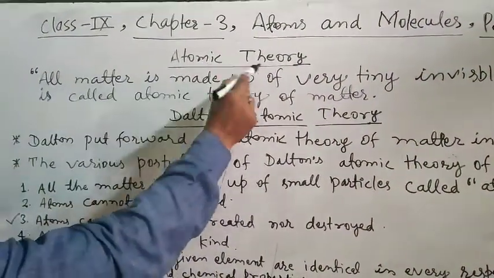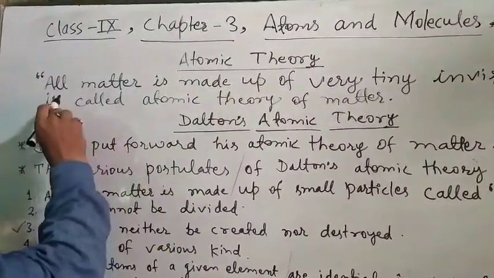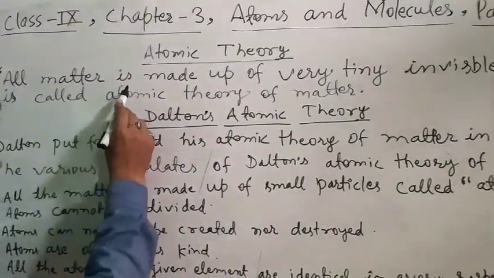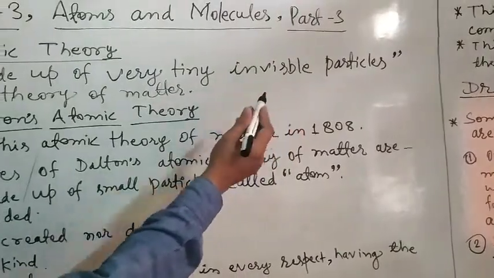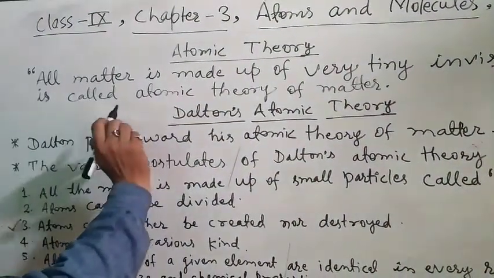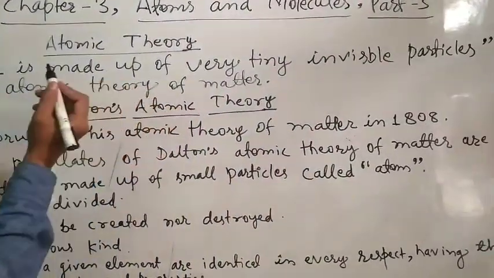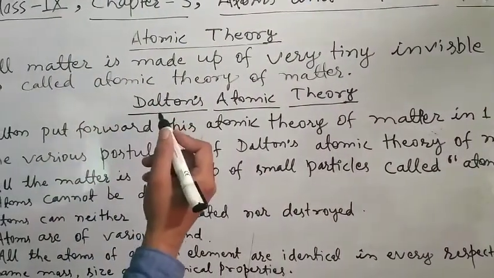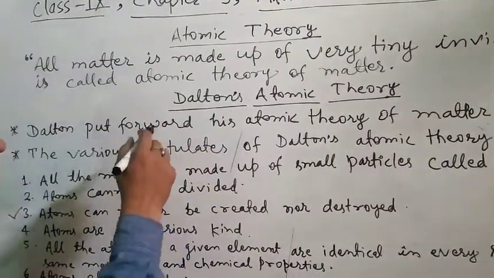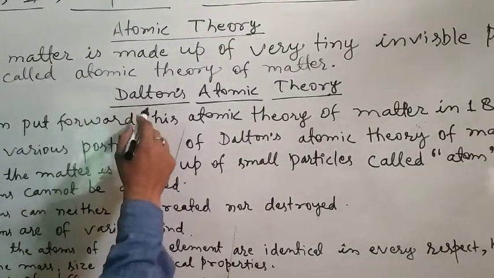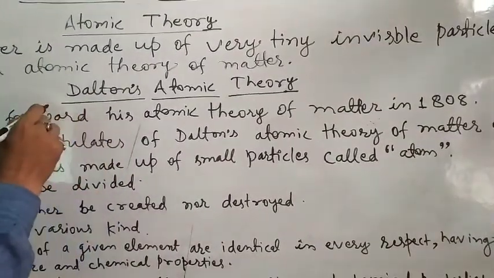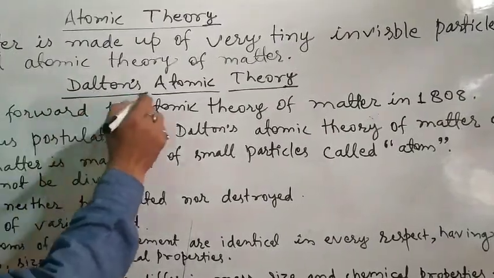First one is atomic theory. What is atomic theory? That means all matter is made up of very tiny invisible particles. That is known as atomic theory of matter. Now the first scientist who gave the atomic theory of matter is Dalton. So first of all, we have to know Dalton's atomic theory.